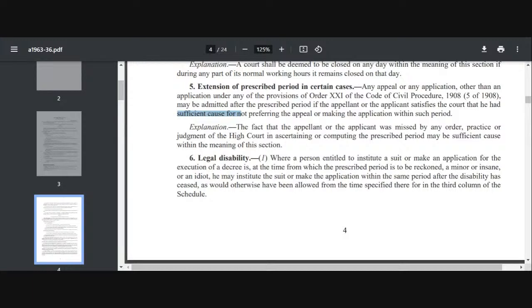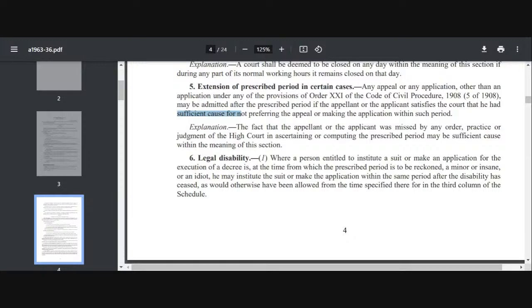And there are many cases relating to section 5 जहाँ पे different case different situations है जहाँ पे कोर्ट ने कंडोन करा है कंडोन नहीं करा है. And condonation of delay is not a matter of right. Section 5 is not giving you any right. It is completely on the discretion of the court to condone or not condone on the circumstances of the cases. Okay. So if the court finds that नहीं इसको कंडोन नहीं करना है तो वो नहीं करेंगे, और अगर कंडोन करना है तो वो करेंगे. ओके, उनके ऊपर है. अगर उनको ये लगता है that these are the grounds for sufficient cause to condone the delay, okay, then your prescribed period will be extended.